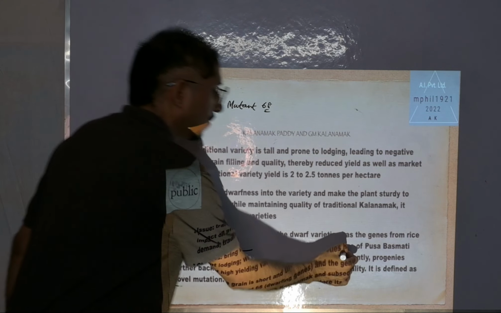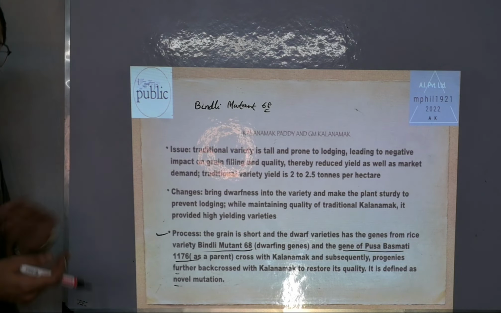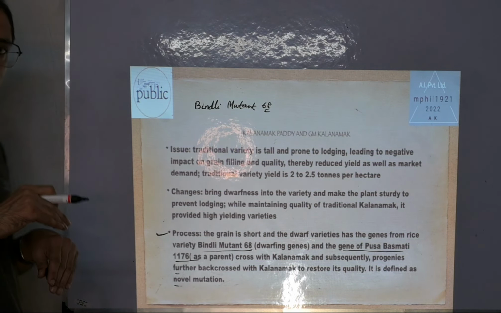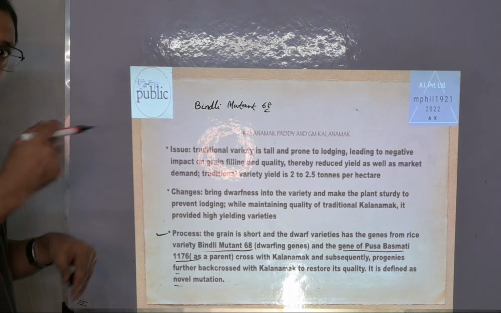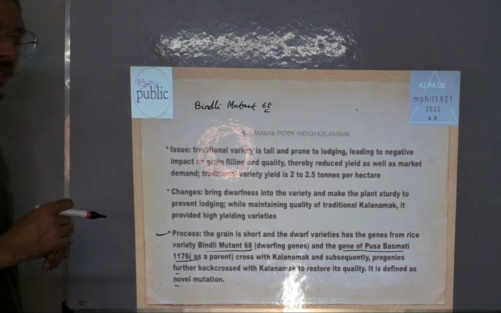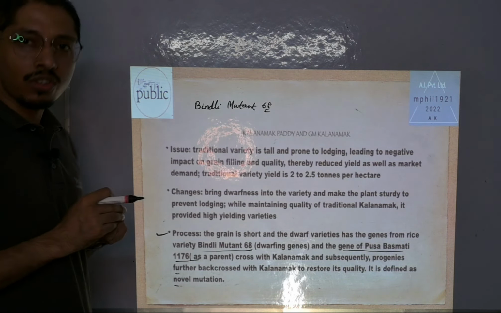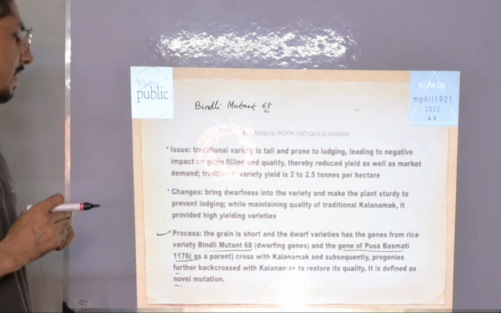And it was crossed with Basmati, the gene of Pusa Basmati 1176 as a parent, and then it was crossed with Kalanamak. And then its progeny was double crossed back with Kalanamak in order to maintain its original quality. This is called the novel mutation. Novel mutation is just a kind of gene alteration technique.